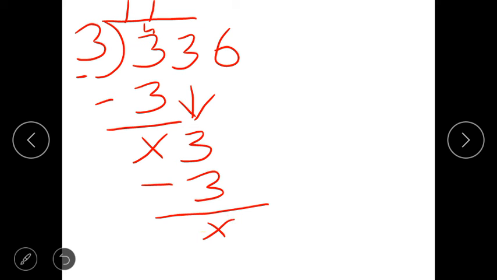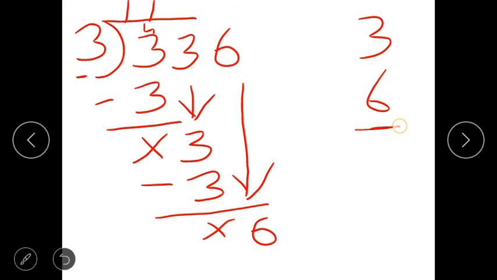Now what you have to bring down? Neatly you do this work. Draw this straight line with your scale, and teacher is using finger. No, you have to use your scale and pencil and keep down the number 6. Now read the table of 3 till you are not getting 6. Like 3 ones are 3, 3 twos are 6. In second time only you got 6. So 3 twos are 6, 3 into 2, you got 6.